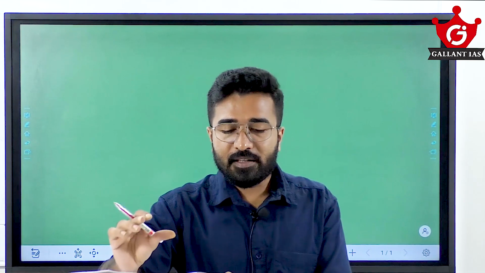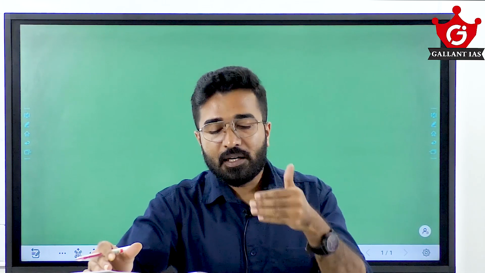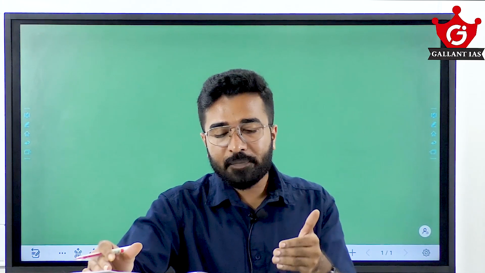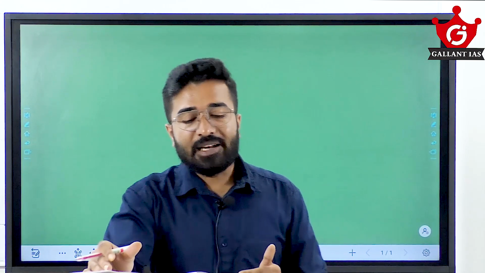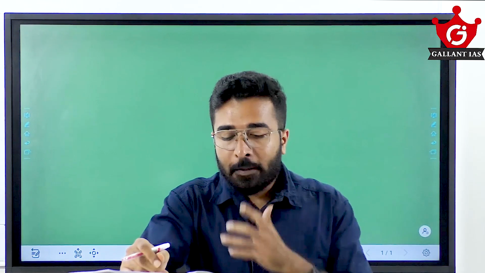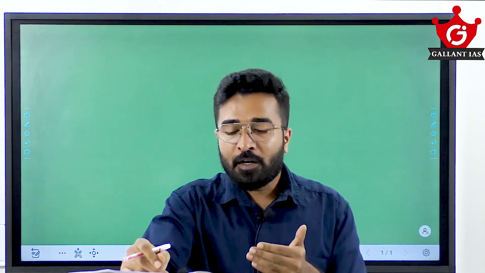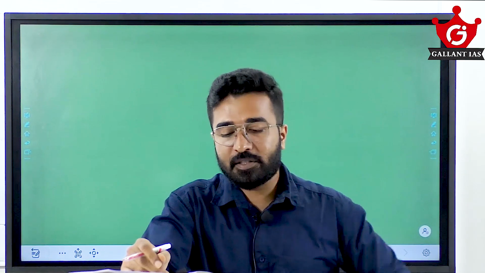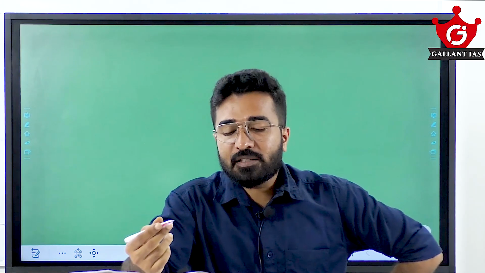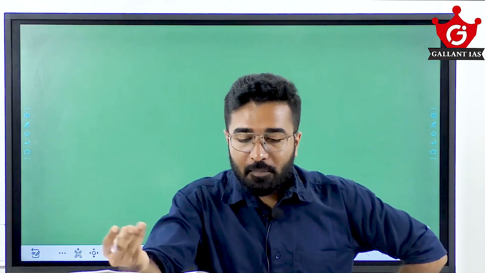5,000. Three conditions must be satisfied for an area to be governed by an urban body like a Nagarpalika. It's not a rural area. How are we identifying that it's not a rural area? From the second point and third point, mainly from the second point. At least 75% of the male working population should not be engaged in agricultural occupation. In rural areas, more than 75% of the people would be occupied in agriculture. So if they are working in construction or in the service sector, it's a feature of an urban area.